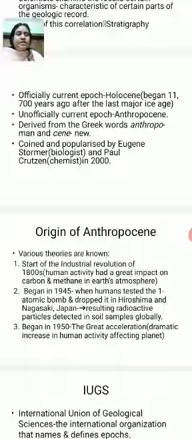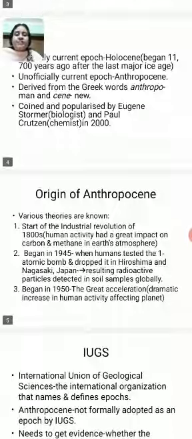And it was in the year 1945 that humans tested the atomic bomb and dropped it on Hiroshima and Nagasaki of Japan. And that resulted in radioactive particles being detected in soil samples globally. So that affected the quality of soil, indirectly the quality of the environment.